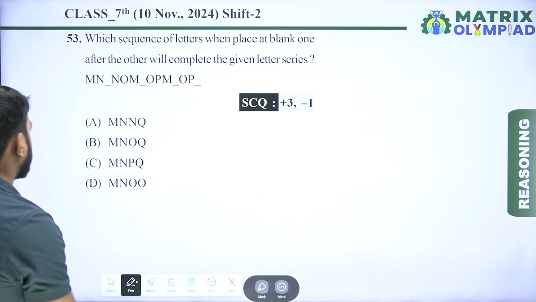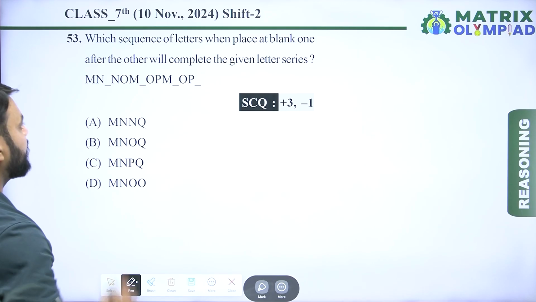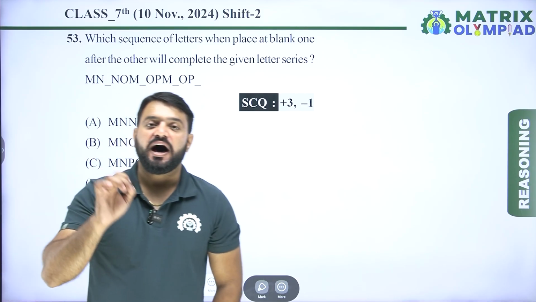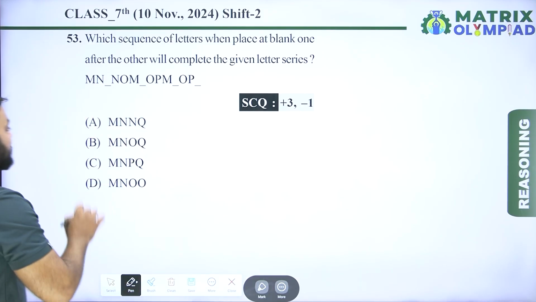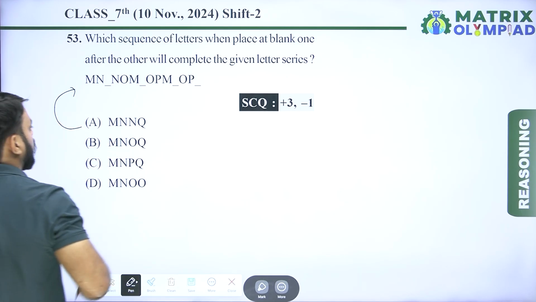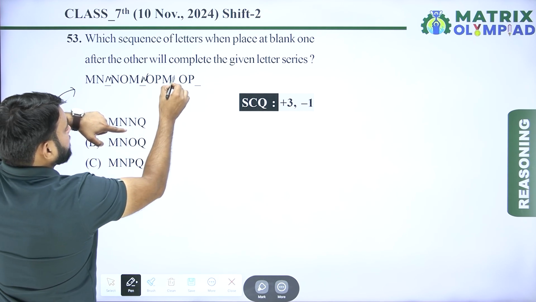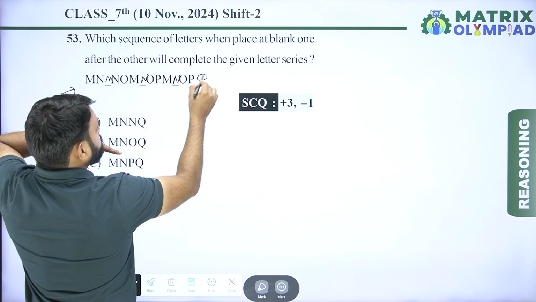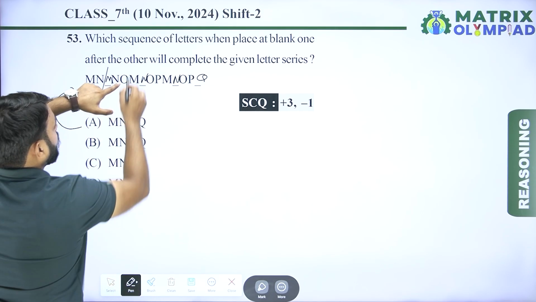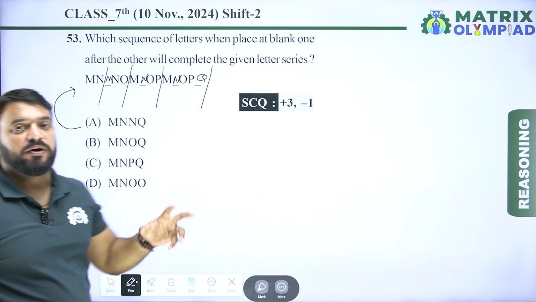So now the next question is question number 53. Which sequence of letters, when placed at the blanks one after the other, will complete the given letter series? In such questions, options are taken one by one and then we check which one will follow correctly. So first taking option A. According to option A, the first blank means M, the second blank means N, the third blank also N, and the fourth blank means Q. So now check the pattern. The pattern is MN, MNO, MNOP, MNOPQ.